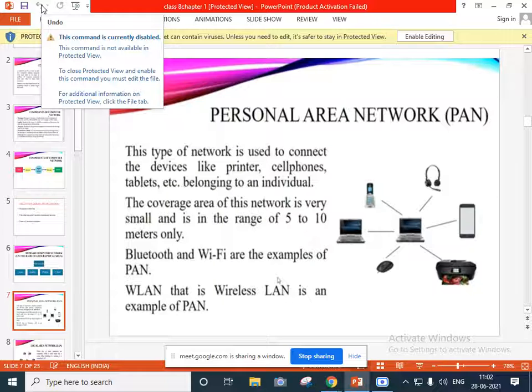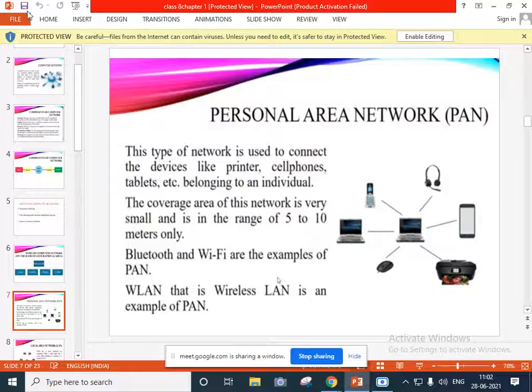Now see here. What is the meaning of this personal area network? It is organized around a person. You are using mobile phones nowadays. If there is internet connection, then only you can do something in that.